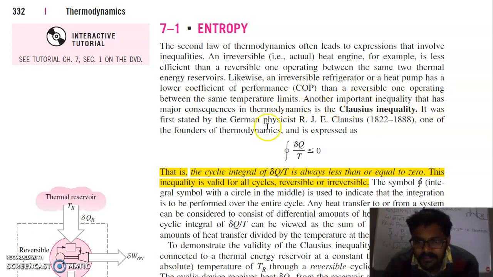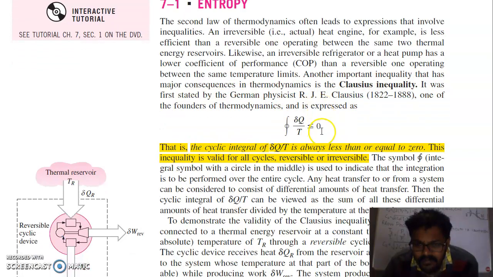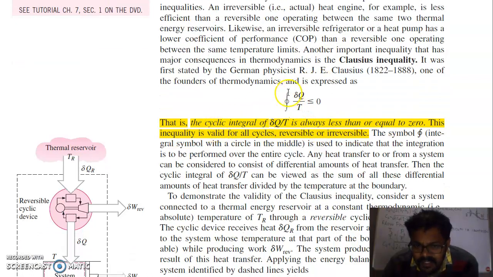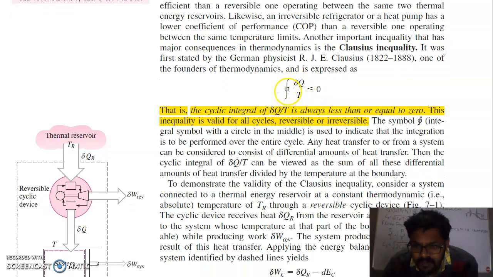Another important inequality that has major consequences in thermodynamics is the Clausius inequality. It was first stated by the German physicist Clausius, one of the founders of thermodynamics, and it is expressed as: the cyclic integral of δQ/T is always less than or equal to 0. This inequality is valid for cycles whether reversible or irreversible. The cyclic integral symbol, with the circle in the middle, indicates that the integration is to be performed over the entire cycle.